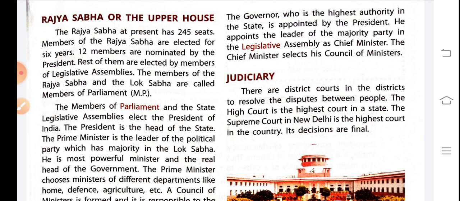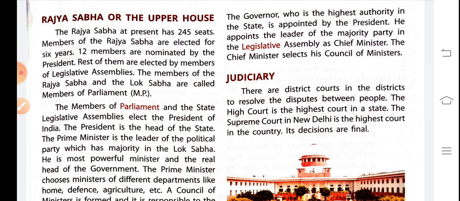12 members are nominated by the president. Okay, so it is very important, many times the question can be asked, how many members are nominated by the president? So the answer is 12 members. Yes, 12 members are nominated by the president from different sectors like literature, art, music, sports. So these all are famous personalities, students. So the president nominates all the 12 members.